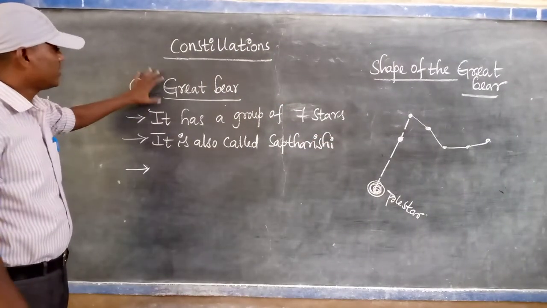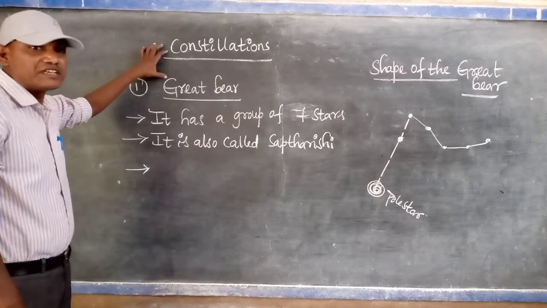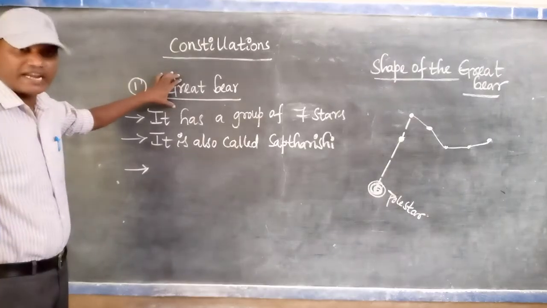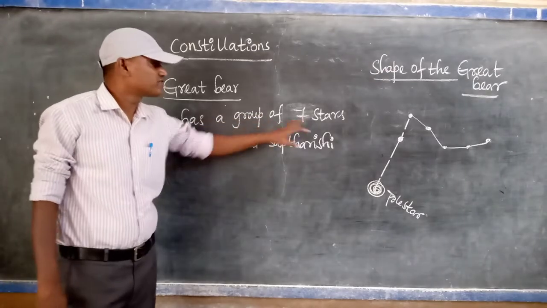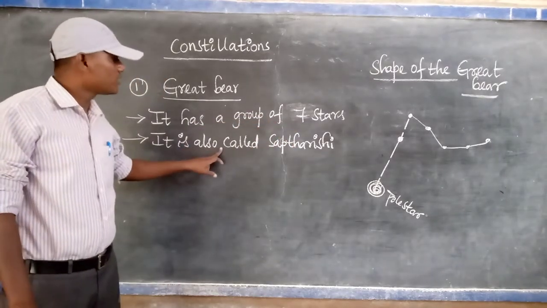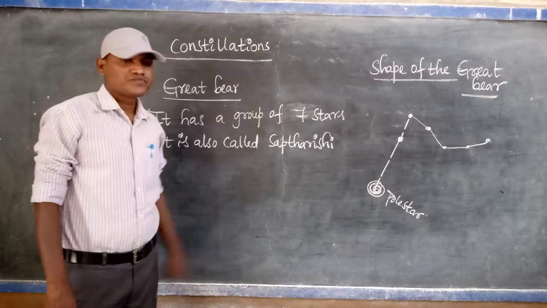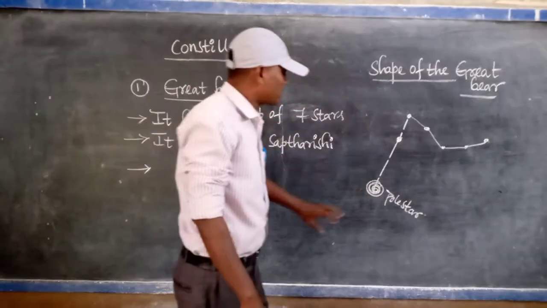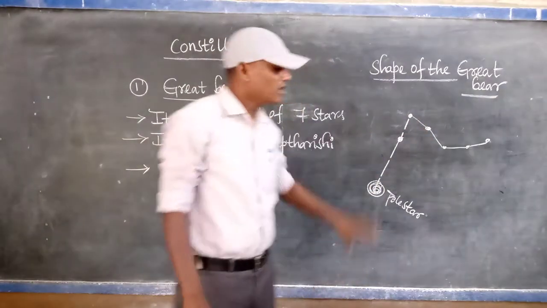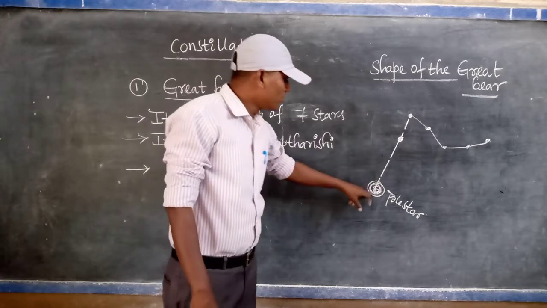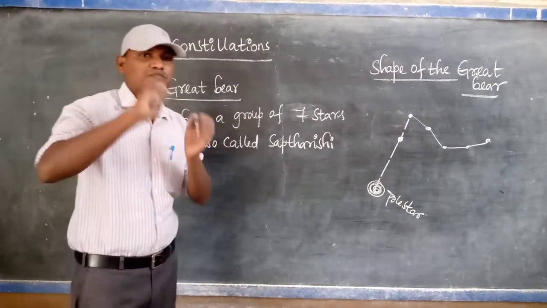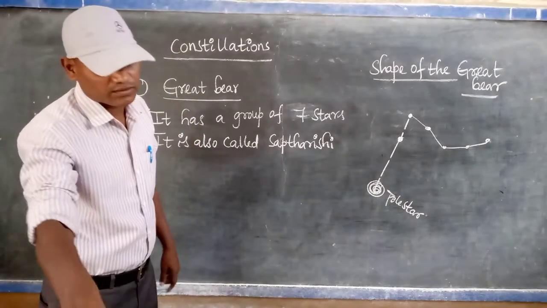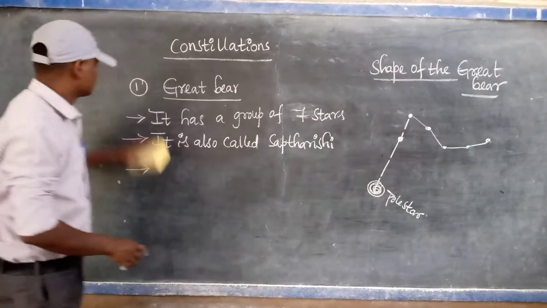Listen very carefully. Great Bear is one of the major constellations found by scientists. How many stars does it have? It is a group of 7 stars. It is called Saptarushi in our mother tongue. And what is the shape of the Great Bear? Like a plough. This is the shape of the Great Bear. With respect to the pole star, every constellation must be referenced in relation to the pole star.